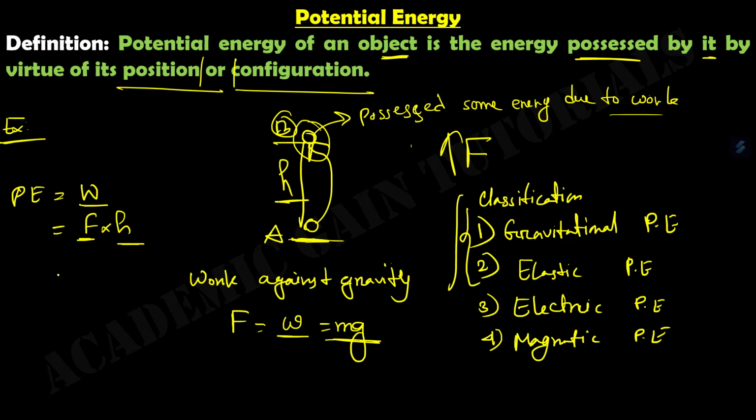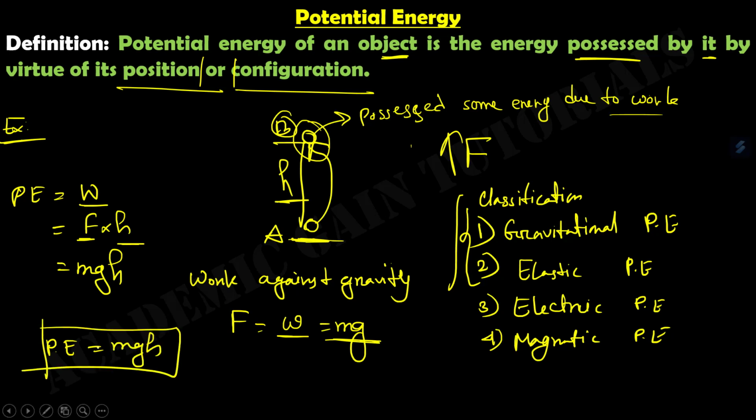So instead of F we will use mg, and we find that the potential energy of a gravitational force is mgh. This is the formula of gravitational potential energy: mgh.